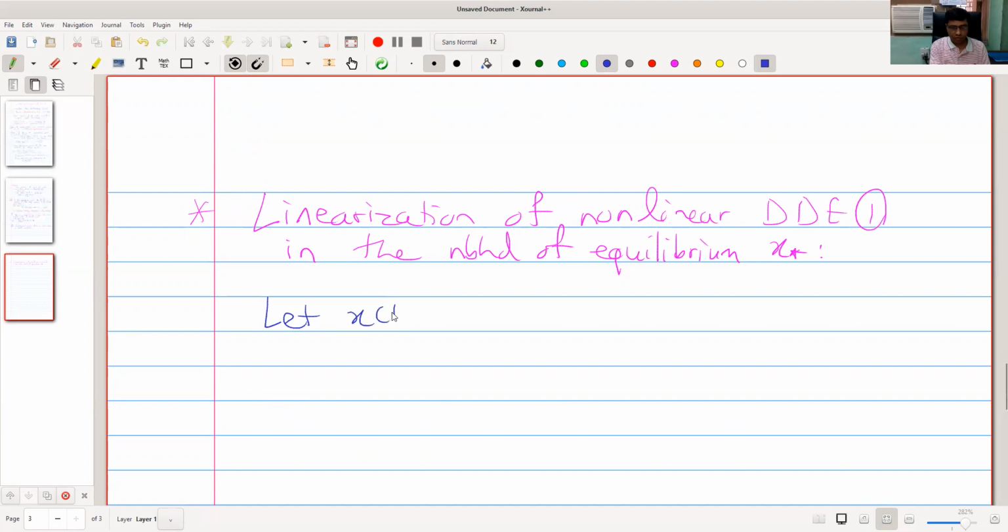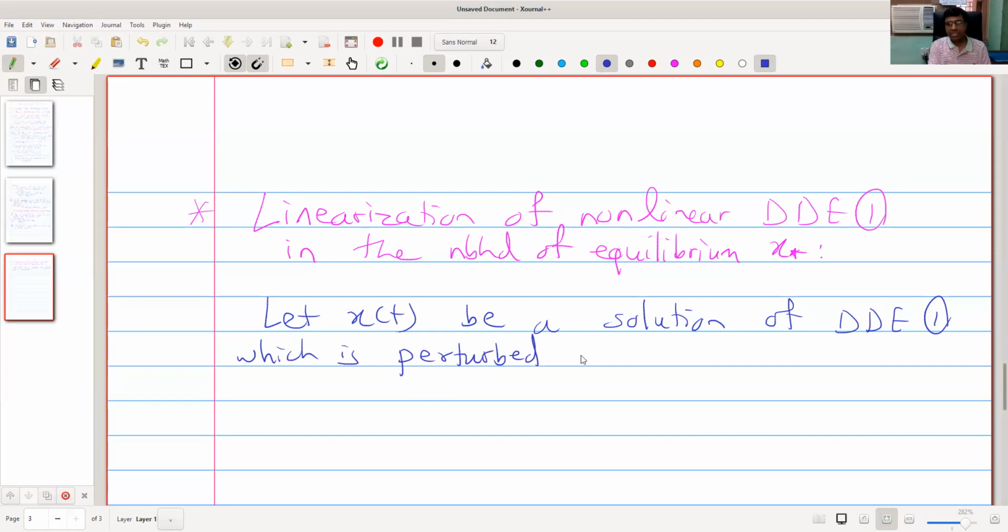Let x of t be a solution of delay differential equation 1 which is perturbed, perturbation means change, infinitesimally means in a very small amount, from an equilibrium x star. Equilibrium itself is a solution.